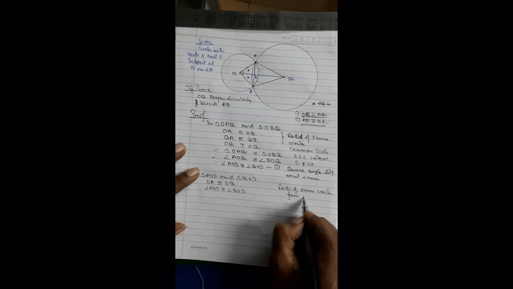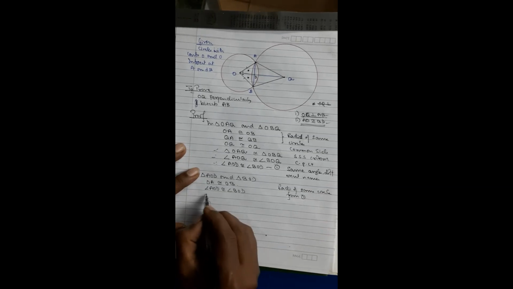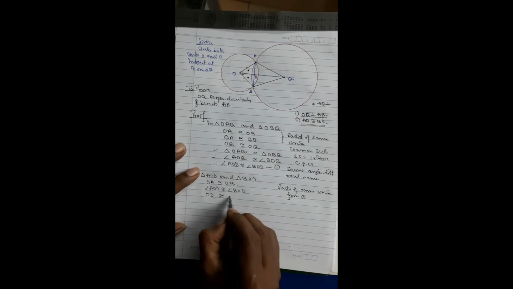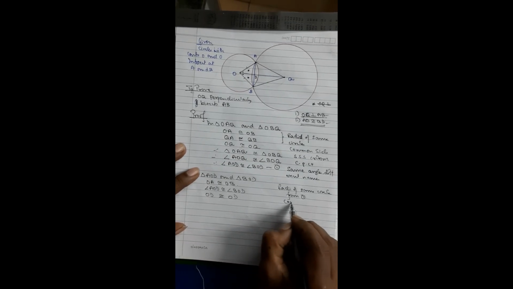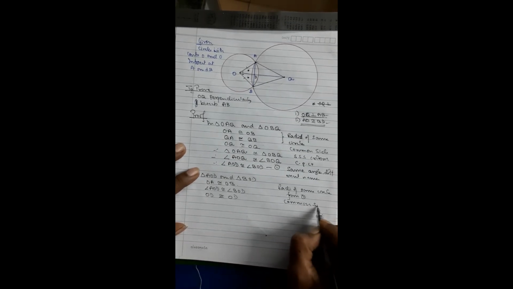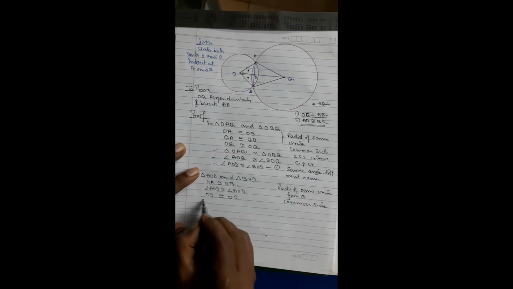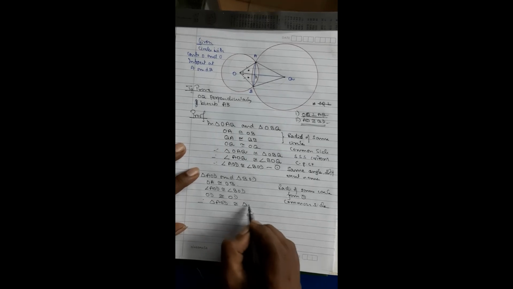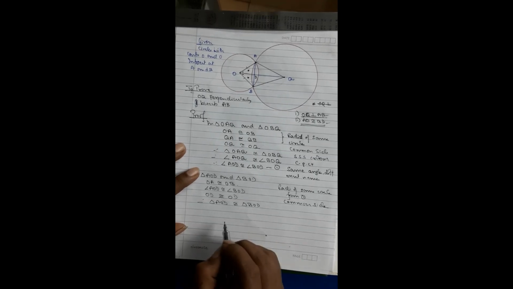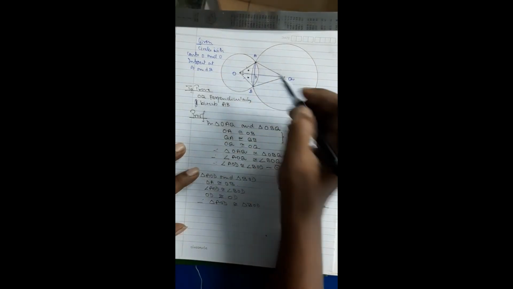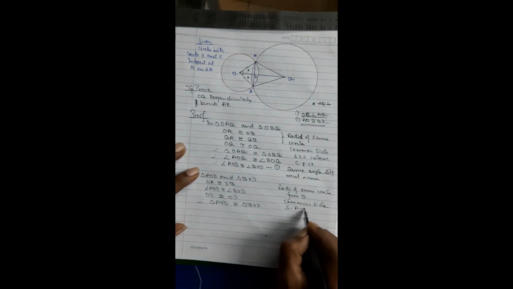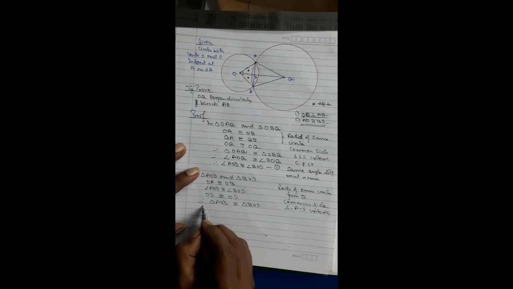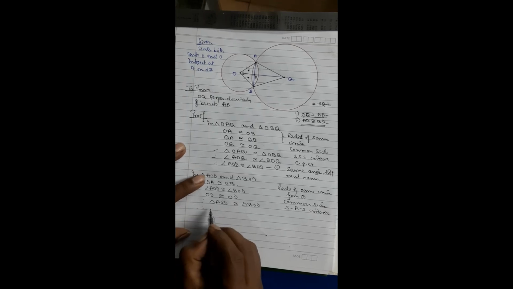This is from 1, and I will have OD is congruent to OD, common side. Therefore triangle AOD is congruent to triangle BOD, SAS criteria. Therefore now I will take two things.